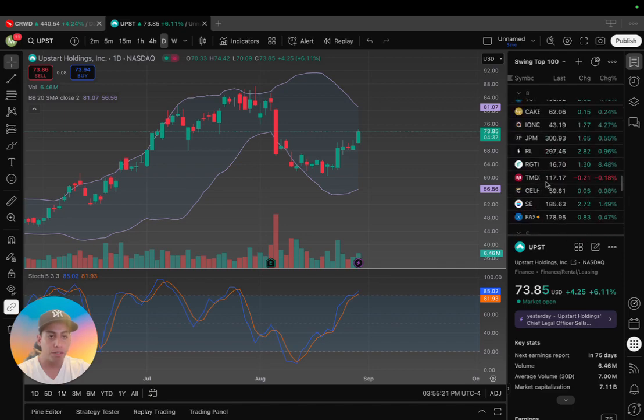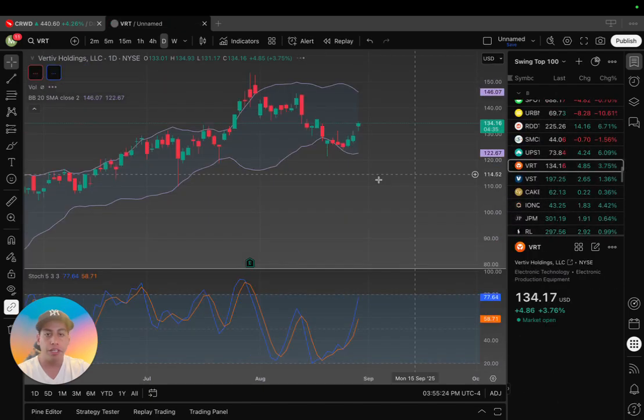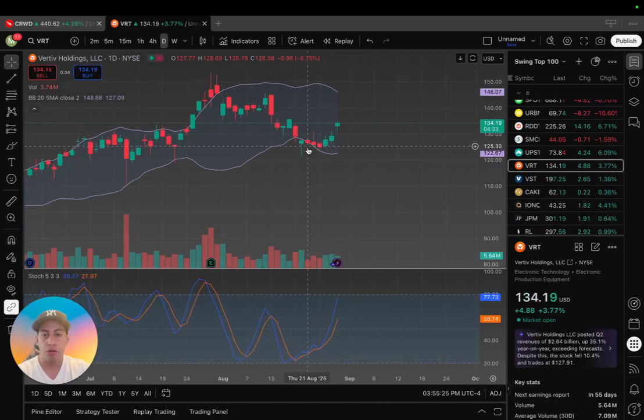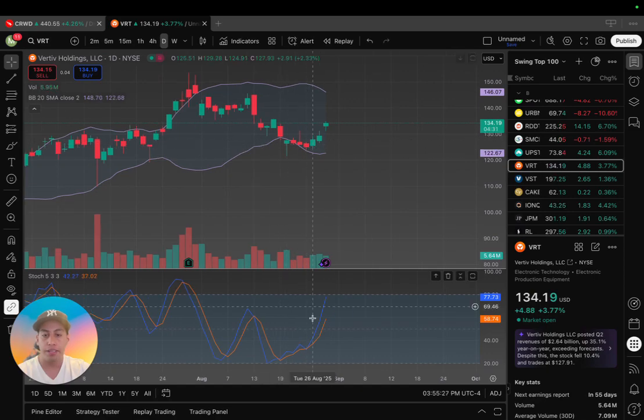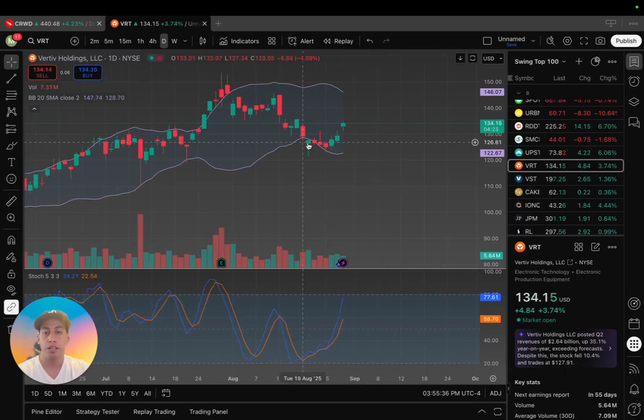Let me find it. VRT, look, you see here, hammer candle right under the lower Bollinger Band. It didn't reach below 20, so this is probably not as good a candidate as the other ones. You'd want to see, for these plays, because you're going against a trend, it's going down, pulling back, and you're hoping that it goes up. So you're going against the trend. You'd want to see those indicators flashing at you. Right now, it's not under 20, so it's not really a good one, but you could kind of see how it worked with the Bollinger Bands.